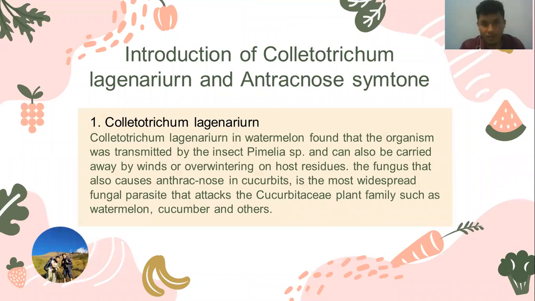Okay. I will explain the introduction of Colletotrichum lagenarium and anthracnose symptoms. First, Colletotrichum lagenarium. In watermelon, it was found that the organism was transmitted by the insect Himela sp and can also be carried away by wind and overwintering in host residues. The fungus that causes anthracnose in cucurbits is the most widespread fungal parasite that attacks the cucurbit plant family, such as watermelon, cucumber, and others. Okay, next, it will be explained by my friend Tia.